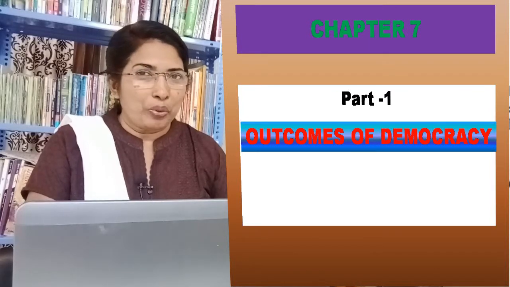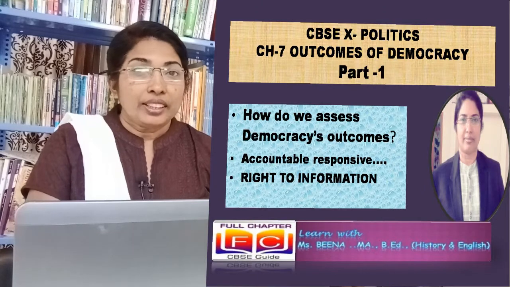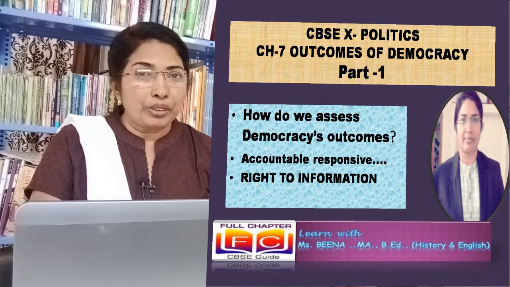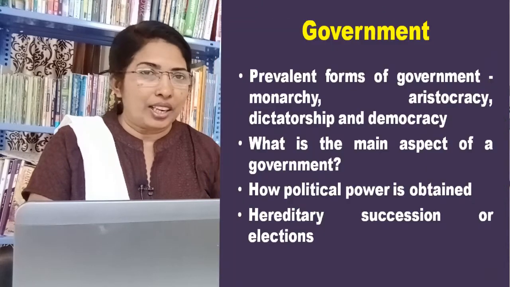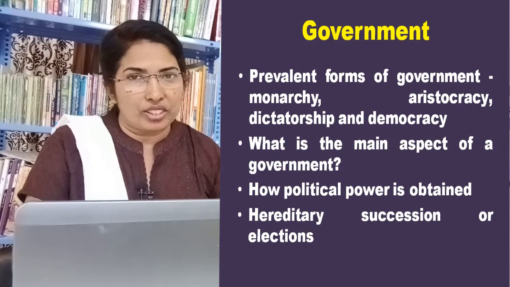Welcome to Class 10 Politics, Chapter 7 Outcomes of Democracy. There are different forms of government. Some of the prevalent forms of government are monarchy, aristocracy, dictatorship, and democracy.